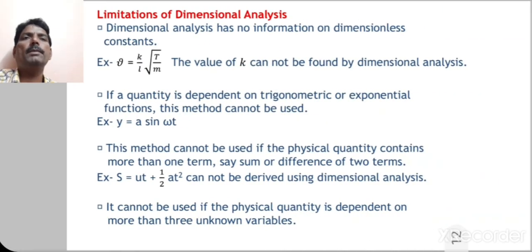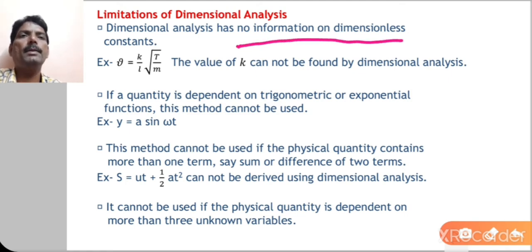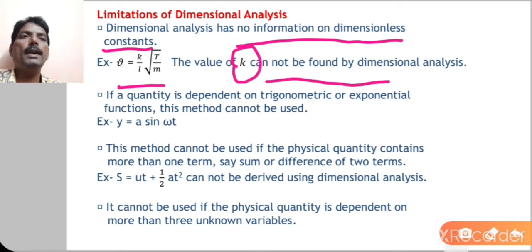Now the limitations of dimensional analysis. What are the limitations here? Dimensional analysis has no information on dimensionless constants. If nu is equal to 1 upon L square root of T by M, the value of K cannot be found by dimensional analysis. Whatever the constant is there, you cannot find the value of the constant by using dimensional analysis.